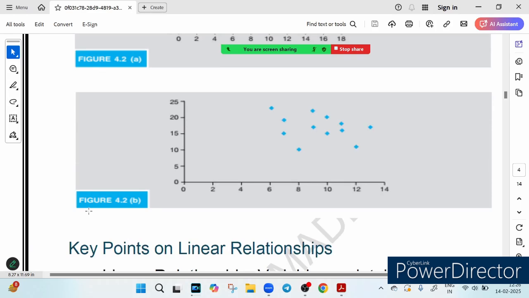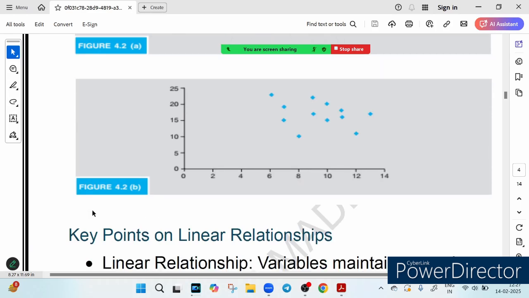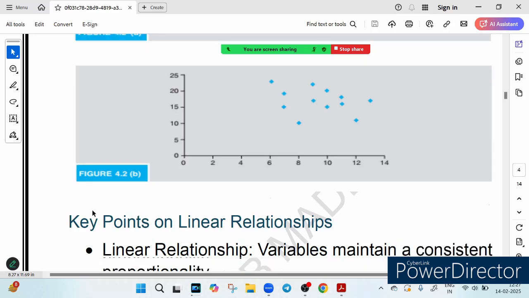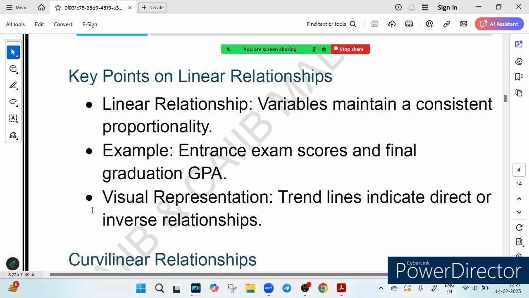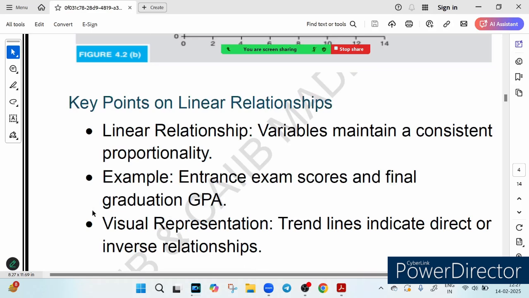And the third figure shows a mixed relationship. It starts as inverse but later turns direct. That is how early failure can lead to later success, right? In a scatter diagram, we can sometimes draw a trend line to predict future outcomes. If the dots follow a certain pattern, we can forecast results with more confidence, right? So that is the point.